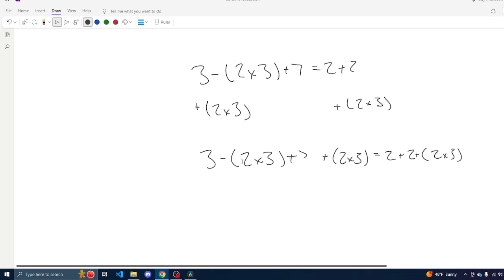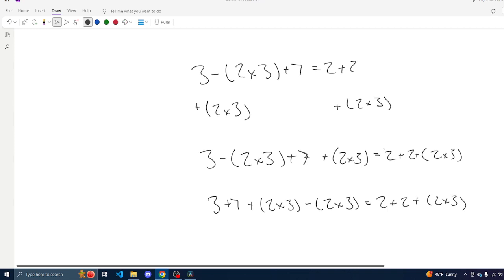Although we have a multiplication symbol here, we're still adding this entire term to both sides. And we learned earlier that this is its own term, so we're allowed to do that. And now we're just going to reorder this equation so that it makes a little more sense. So we're going to have 3 plus 7 plus 2 times 3 minus 2 times 3 equals 2 plus 2 plus 2 times 3.